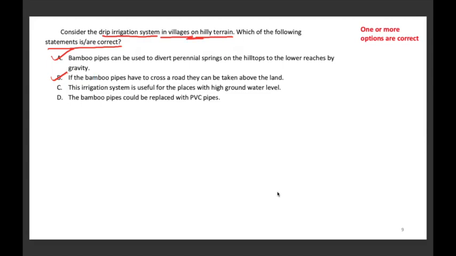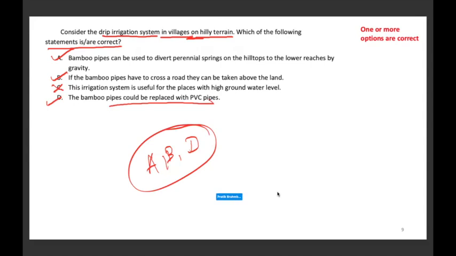Okay. This irrigation system is powerful for places with high groundwater level, which is also true. Sorry, which is not true. It's not true for high groundwater level. And D, the bamboo pipes can be replaced by PVC. You basically need some channels. So yeah, PVC also works. So correct answer is A, B, and D. All three are correct. Okay, we'll move to the next one.